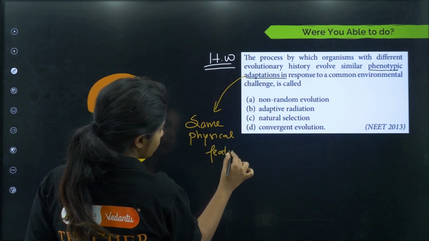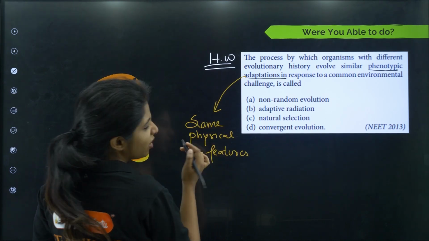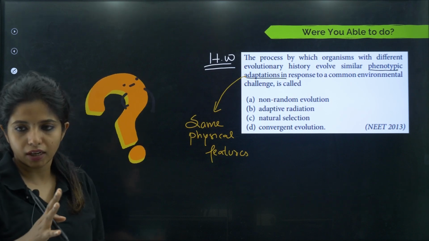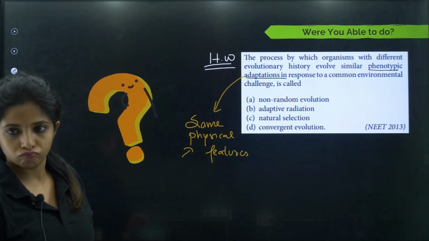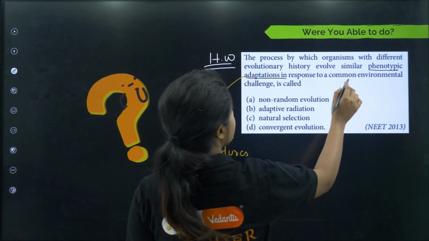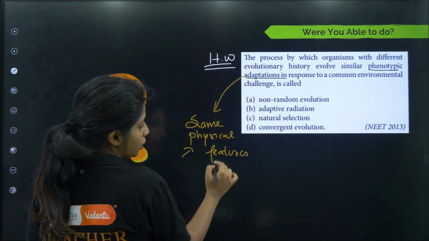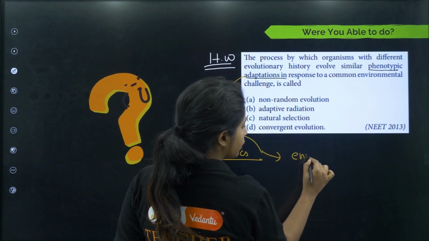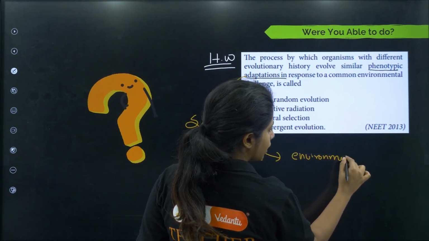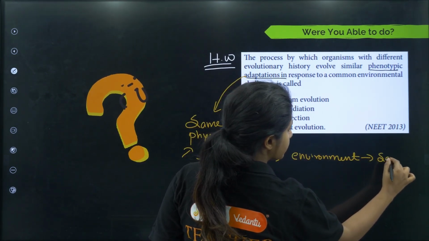So there are two clues given in your question. One is that they are not evolutionarily very much connected, they are distant, very different, but the physical forms of them are the same, in response to a common environmental challenge. So these same physical features come because the environment that they are living in is the same.